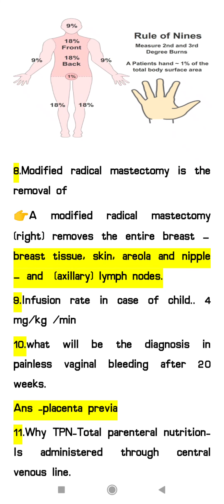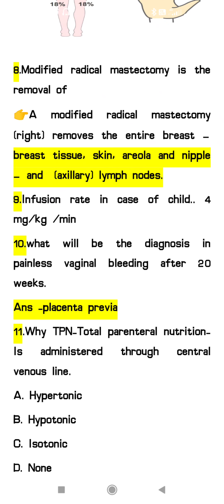Next question, number 8, modified radical mastectomy is the removal of. A modified radical mastectomy removes the entire breast. It contains breast tissue, skin, areola and nipple, and the lymph nodes. Ninth question, that is infusion rate in case of child, that is 4 mg per kg per minute.